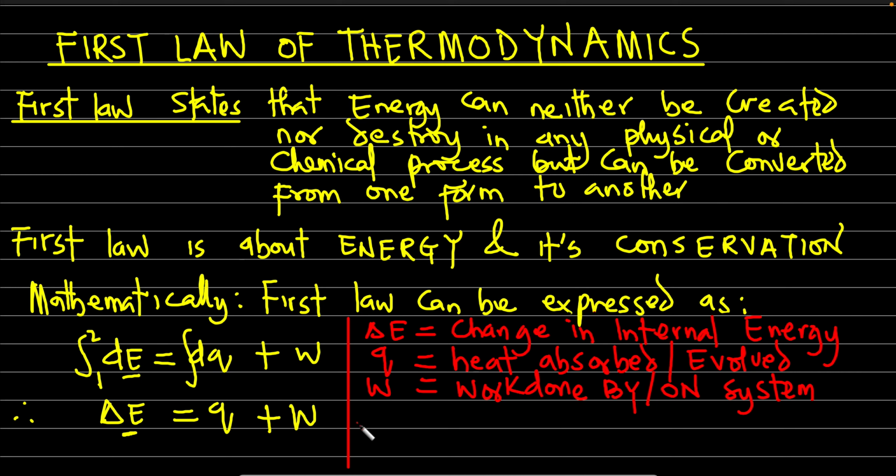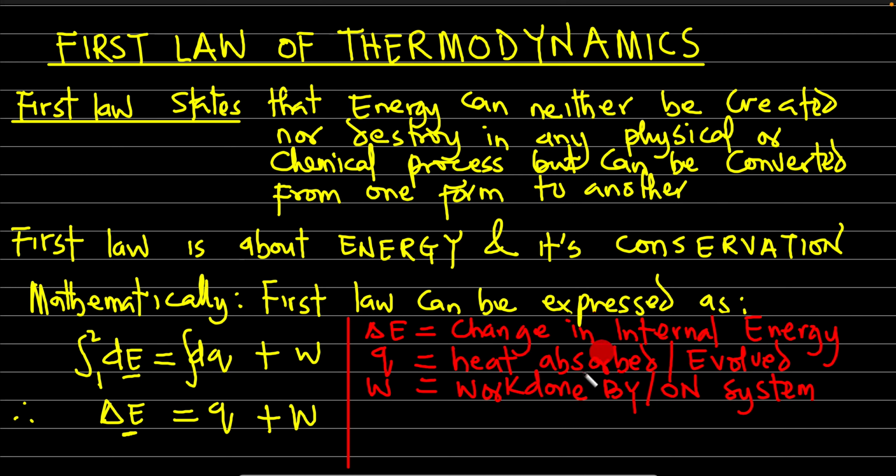Endothermic simply refers to a case where heat is absorbed, endo, so the enthalpy or the heat will be positive. Exothermic is a case where heat is evolved. So anytime heat is evolved, please, Q is going to be negative. Anytime heat is absorbed, Q is going to be positive.